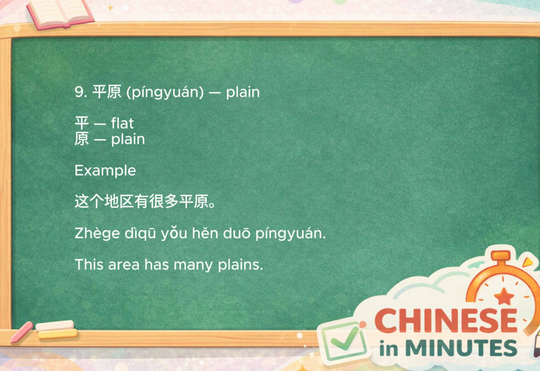Next is 平原. 平原 is pronounced 平原 and means plain. The character 平 means flat and yuán means plain. Together, the word describes a large flat area of land. For example, 这个地区有很多平原. This area has many plains. This is a common geography term you'll see in textbooks, maps, and news reports.